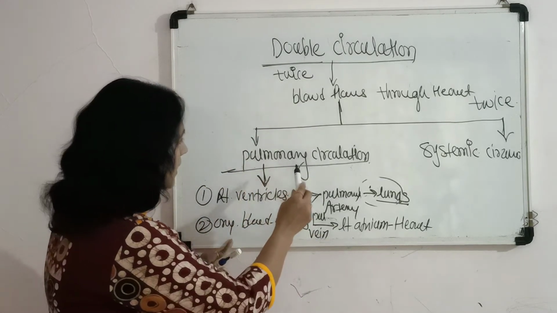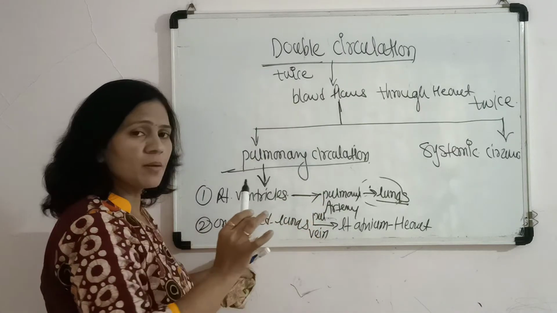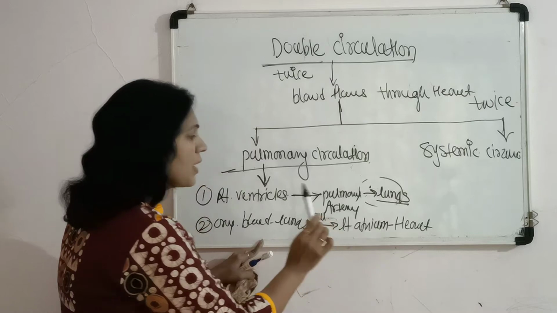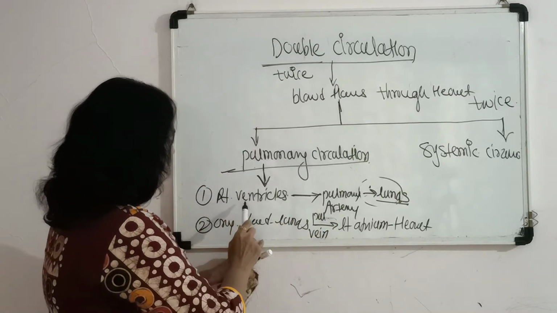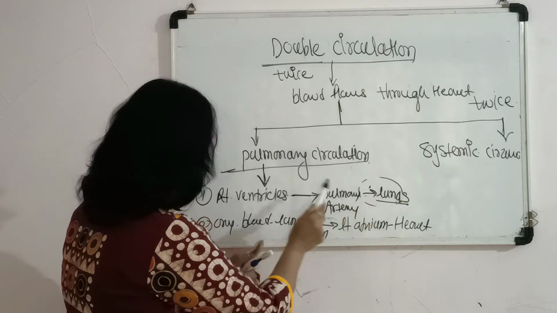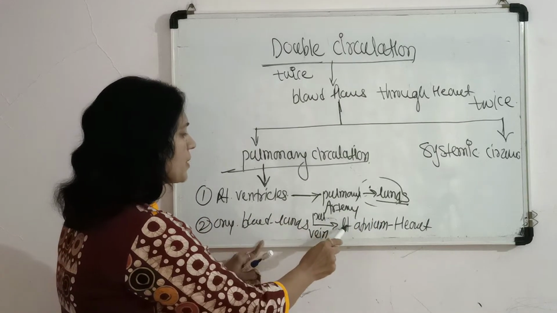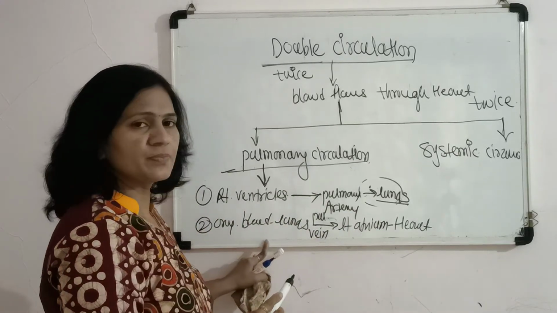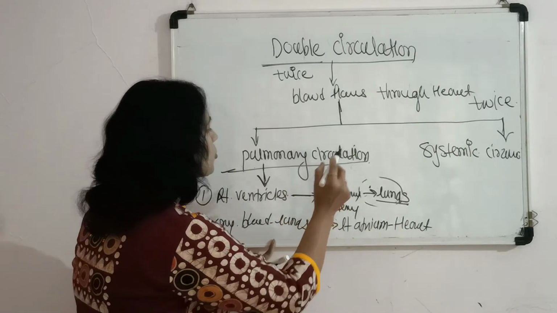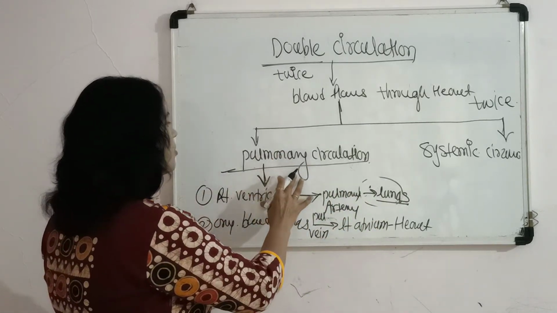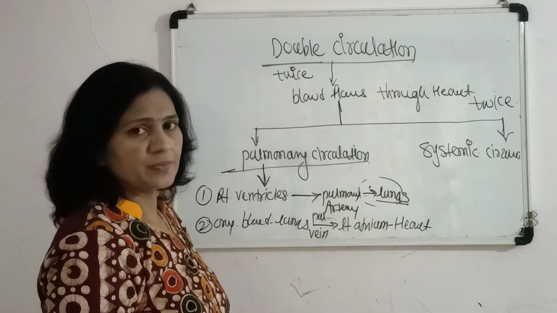So the path of the blood is from the heart towards the lung, and again from the lung towards the heart. This circulation, which is related to the lungs, is called the pulmonary circulation.